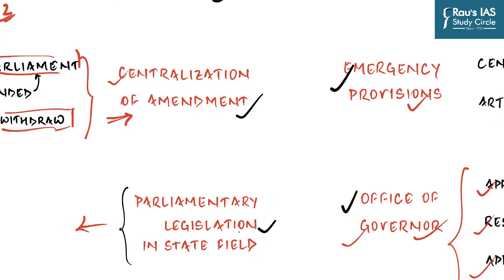Then the states also raised the issue of parliamentary legislation in a state field. Let us know in the comment section what the 4 conditions are in which the parliament can enact legislation on subjects in the second list of the 7th schedule. And just like the amendment to the constitution, the Punchhi Commission has not recommended anything in this matter as well.